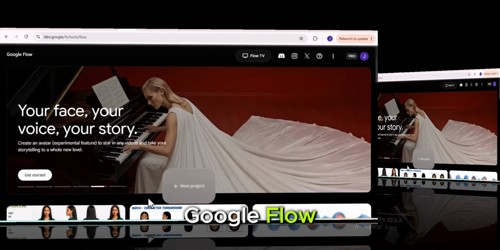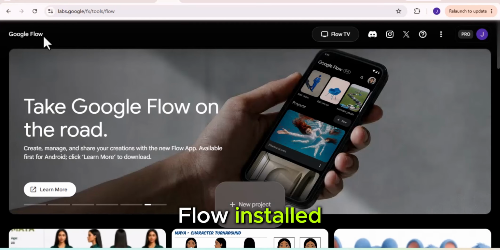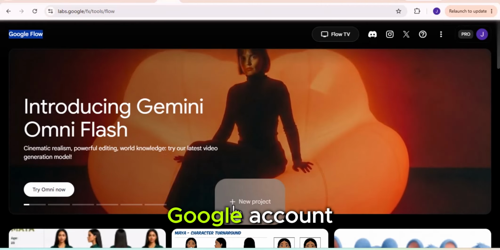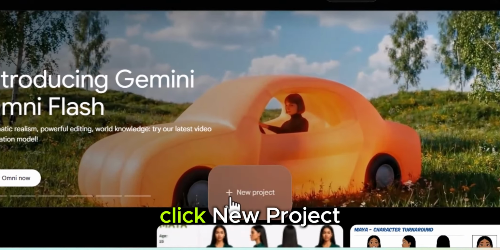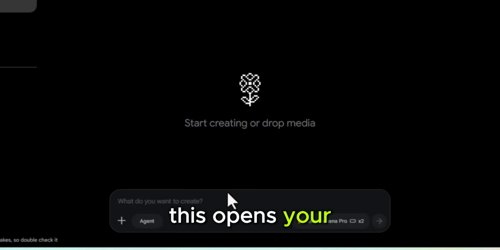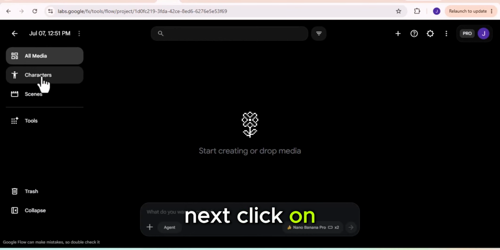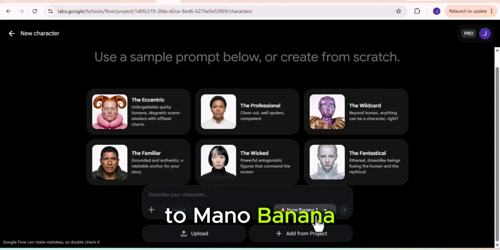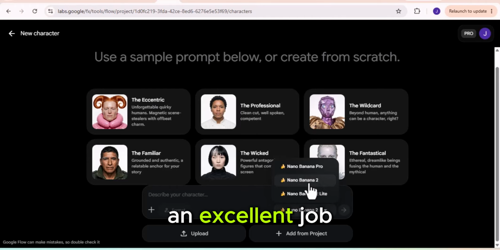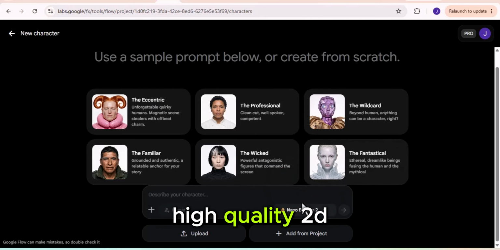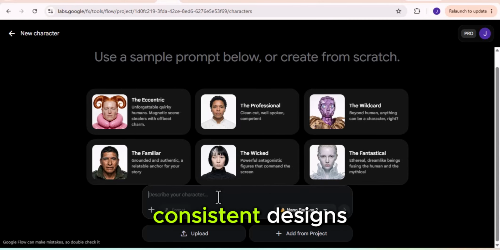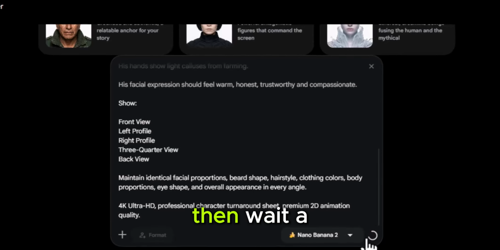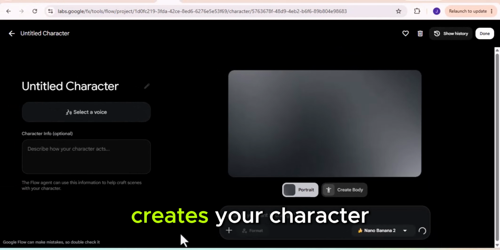Head over to Google Flow. If you don't already have Google Flow installed, simply open your browser, search for Google Flow, and sign in with your Google account. Once you're inside, click New Project. This opens your project workspace. Next, click on Character. A new window will appear. From here, change the model to Nano Banana 2. This model does an excellent job of generating clean, high-quality 2D cartoon characters with consistent designs. Paste the prompt into the text box and click Generate. Then wait a few moments while Nano Banana 2 creates your character.